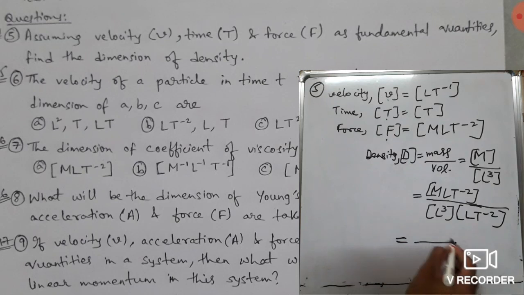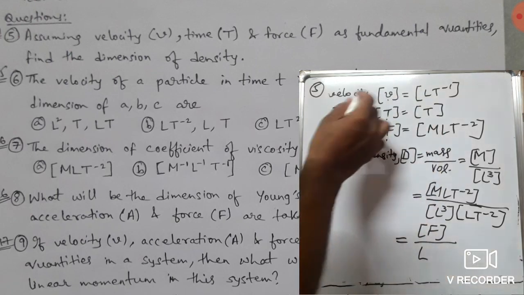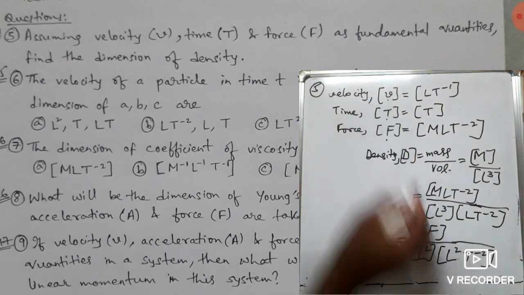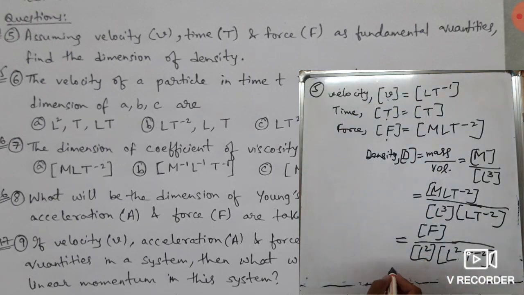It is actually the dimension of force. And velocity dimension is L T minus 1. So here L T minus 2, if we take 1 L here, then it will become L square T minus 2. In place of L square T minus 2 we can write v square. So it is F by L square v square.